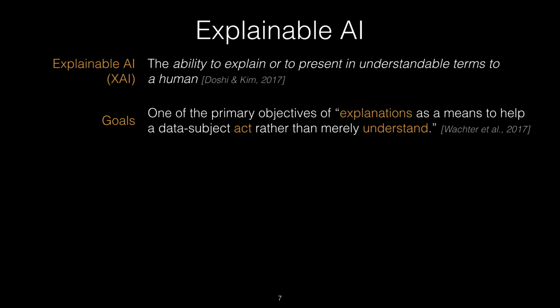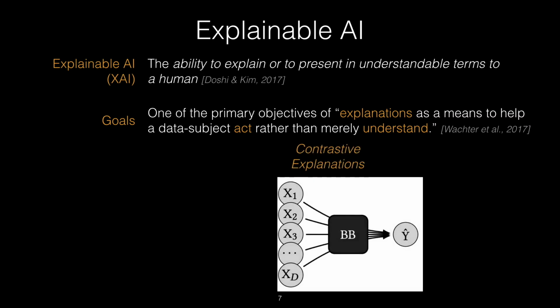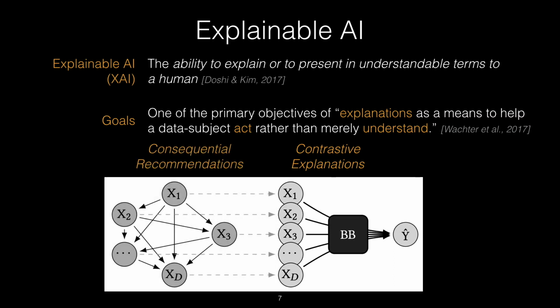In this regard, one of the primary contributions of our work is to differentiate between what is known as contrastive explanations, which are changes to the input of a black box that would cause a change to the output, and consequential recommendations, which are actions or interventions on causal variables that result in the changes in the features, which then result in the model output being different.